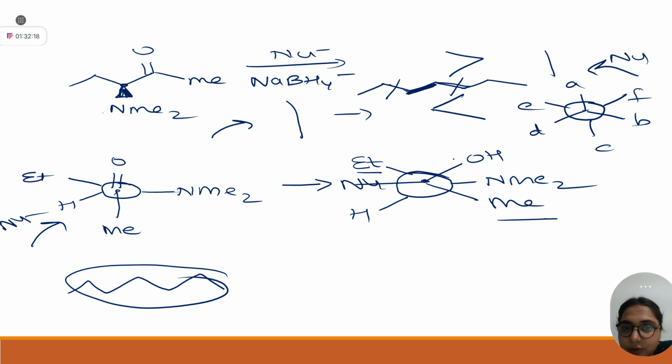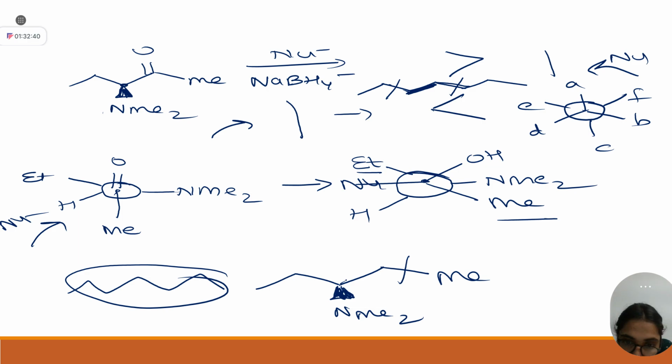Is this clear to you? So, if someone asks you this question, your first task should be to draw everything the same as it is in your starting material, NMe2 at wedge. But one thing is clear, forget about this line, your methyl and ethyl are opposite, right? Because this is going above, this is going down. And you see, your ethyl and methyl are opposite.